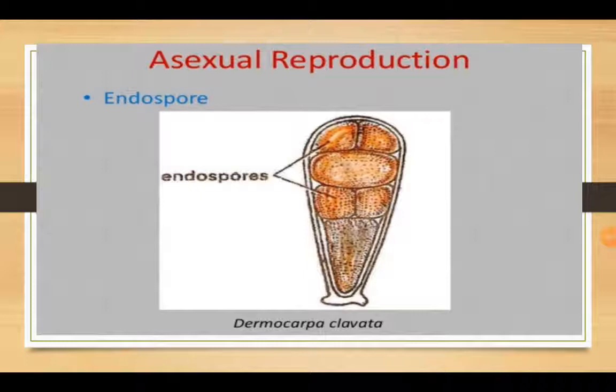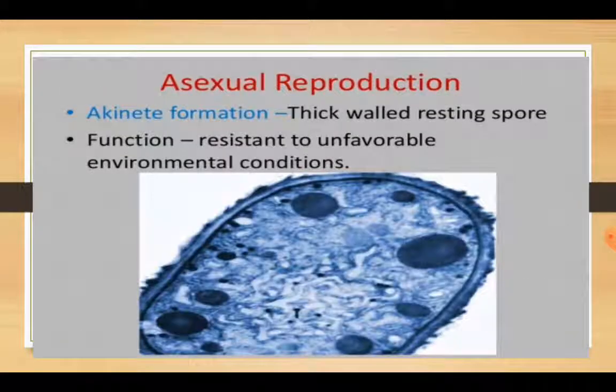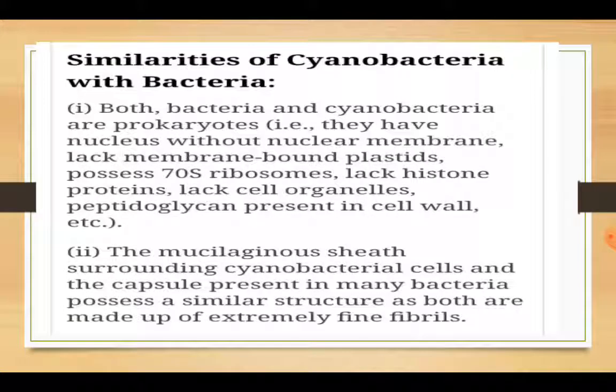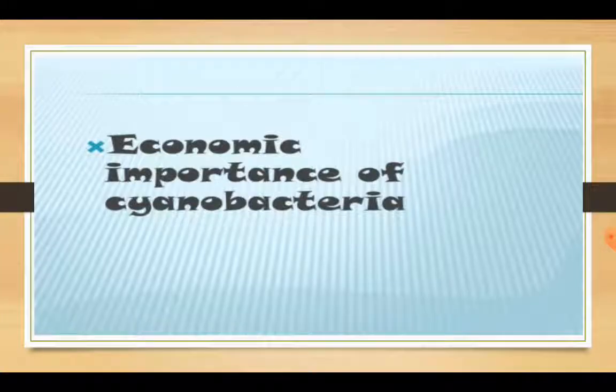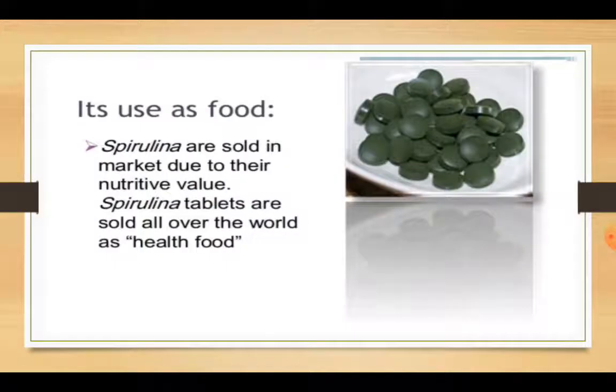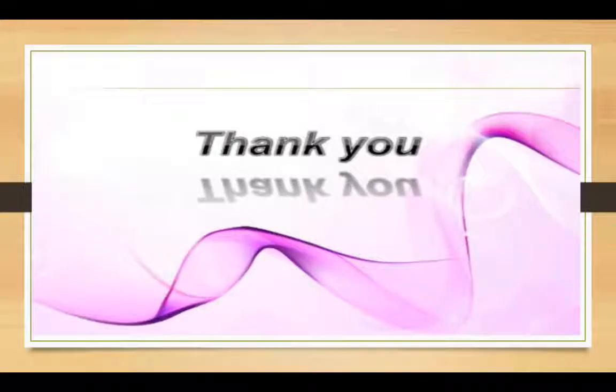Then another question which can be asked is, what are akinetes? Akinetes are special types of thick-walled resting spores. They are also meant for asexual reproduction. And in short answer type questions, what are the affinities of cyanobacteria with bacteria? This is a very important question. What are the similarities between bacteria and cyanobacteria? And what is spirulina? This can also be asked. So this is all about cyanobacteria. Thank you.